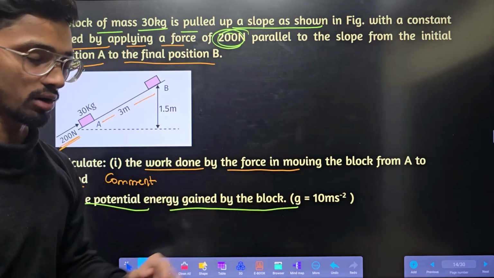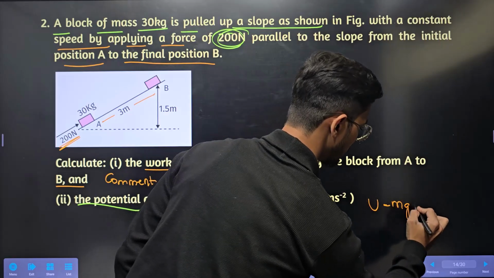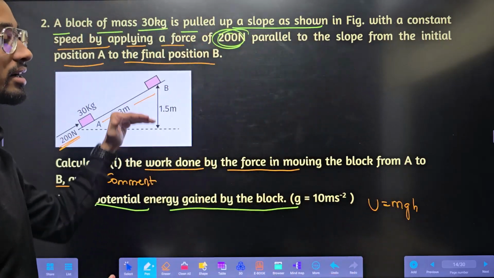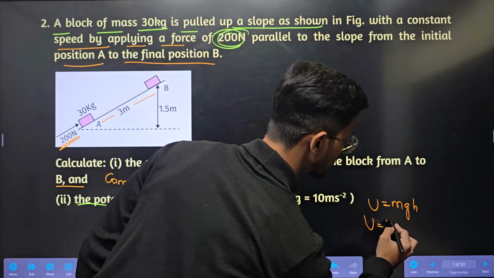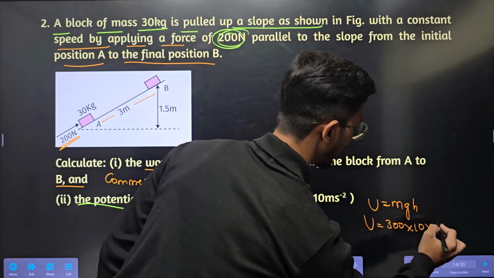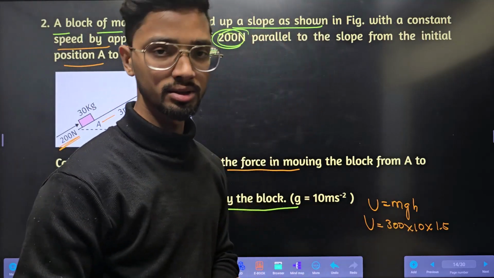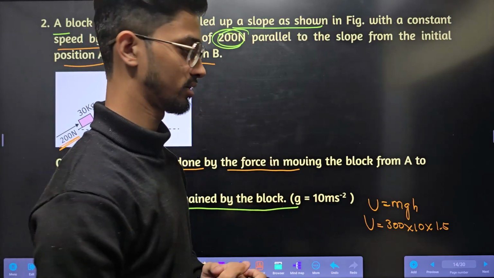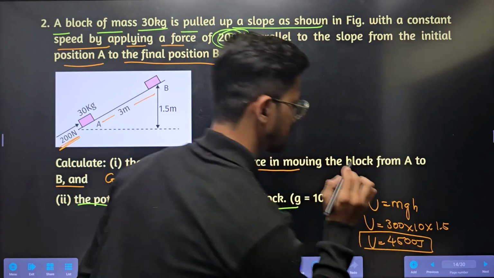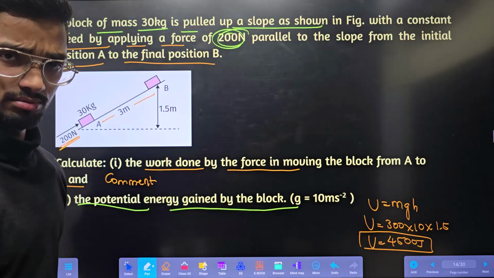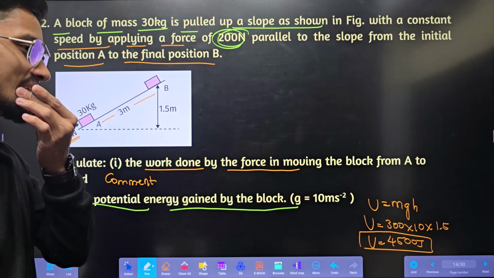The potential energy gained by the block. What will be the potential energy gained by the block? Simple. Potential energy is nothing but mg into h. What is h here? h is the vertical height. So U is equal to mass is how much? 30. g is 10. Height is 1.5. So 300 into 10, then 3000. 3000 into 1.5 will be 4500. 4500 joule. Is it right? Yeah, right.